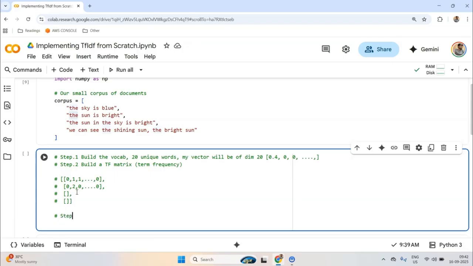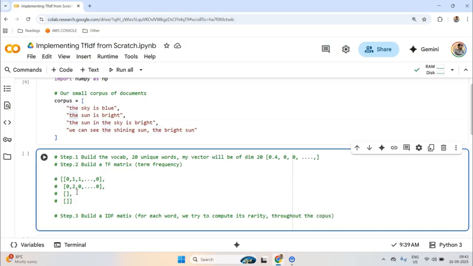After building this term frequency, next we will build an IDF matrix. Now IDF is not a matrix actually. You can think of this as, for each word, we try to compute its rarity. How rare that word is throughout the corpus.